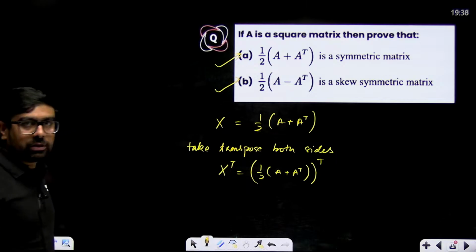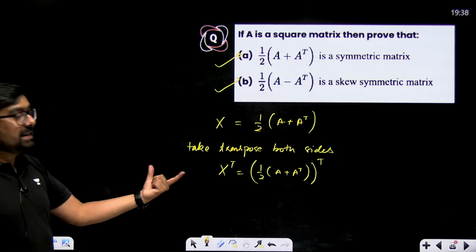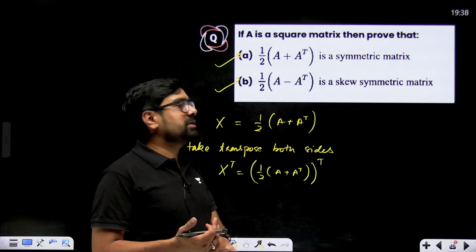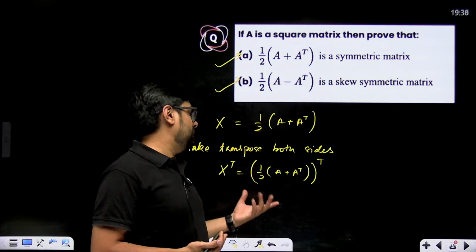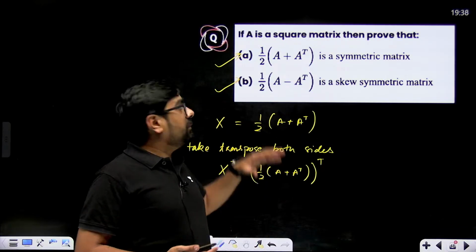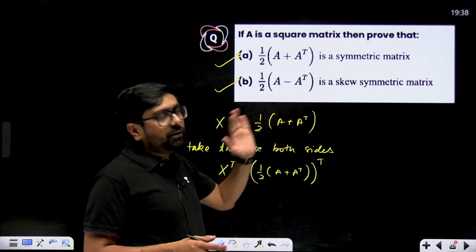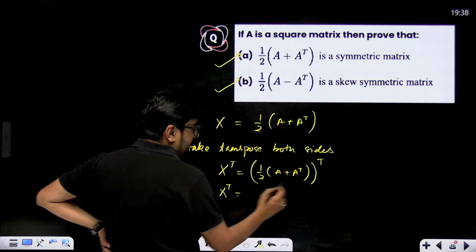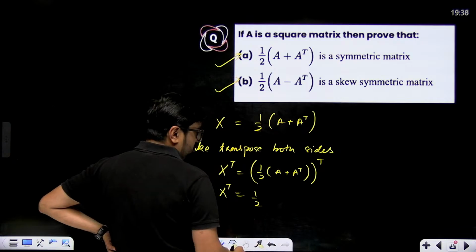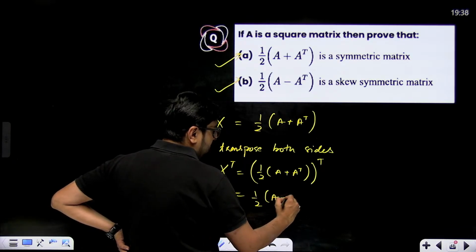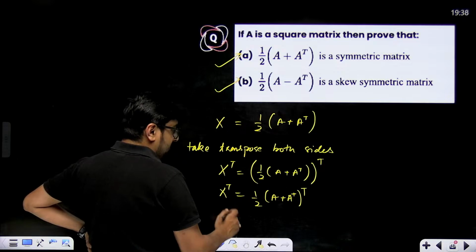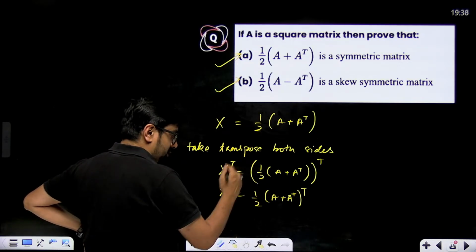Taking transpose on both the sides. They won't keep properties of matrices in the syllabus, but properties of transpose are in the syllabus, so they can give you these types of questions. These types of questions have come and they are in your NCERT also. So X transpose: on the left side, half will come out of the transpose. It will be A plus A transpose whole transpose. Now transpose gets distributed over addition, we saw in the properties.